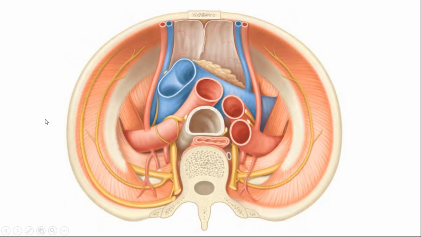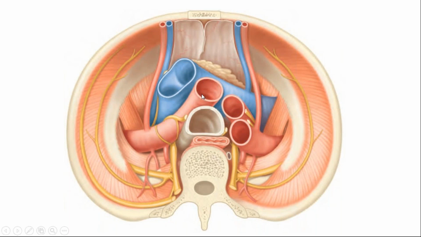So you've made a cut section and you're watching it from above with the foot end of a person. Suppose a person is lying down and you made a section and you are looking from the foot end. So it means you are looking from below up. Easily identifiable structures are the body of the vertebra, and in front of this is a muscular tube, which is collapsed, the esophagus, and in front is this non-collapsible tube, that is the trachea. And we can see these three major branches which are rising from the aorta.